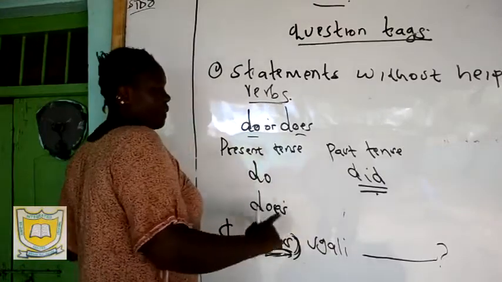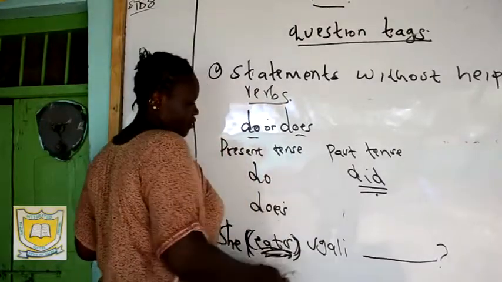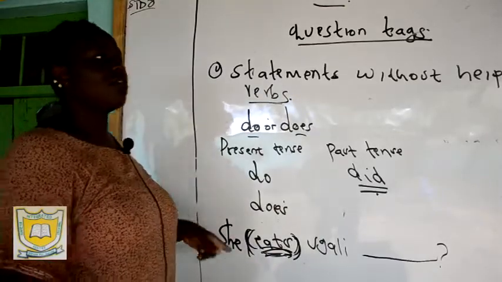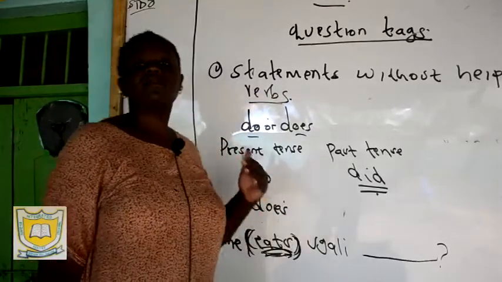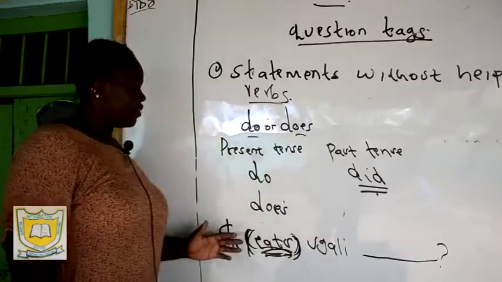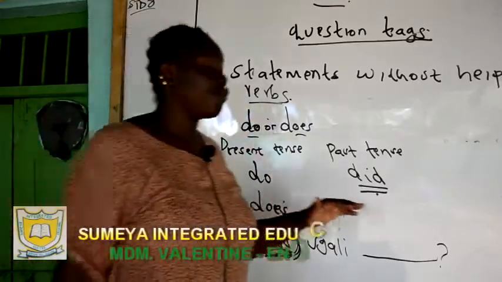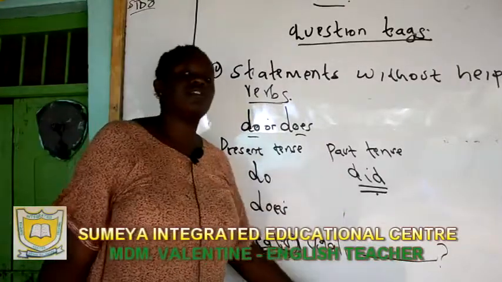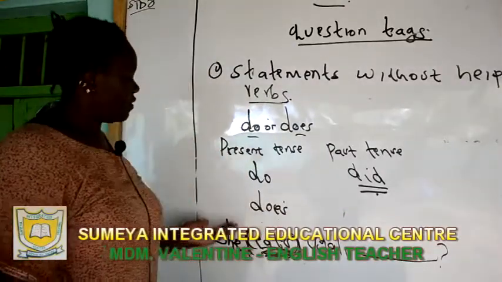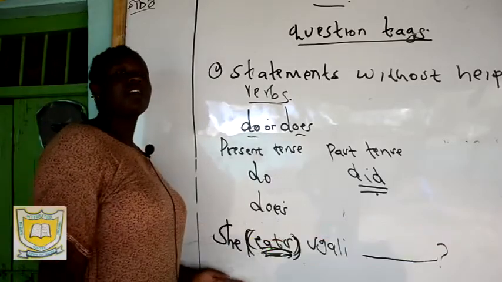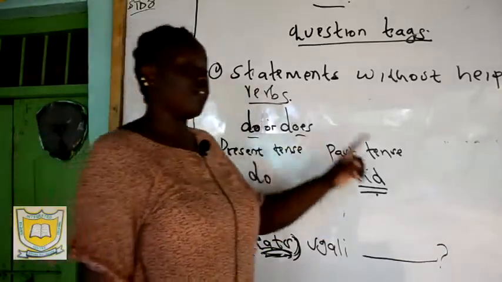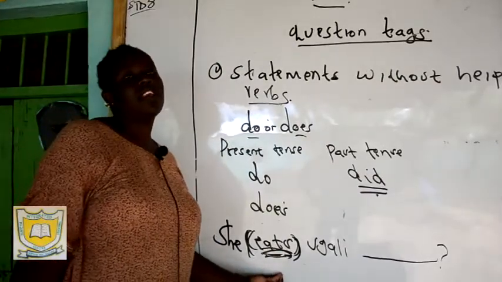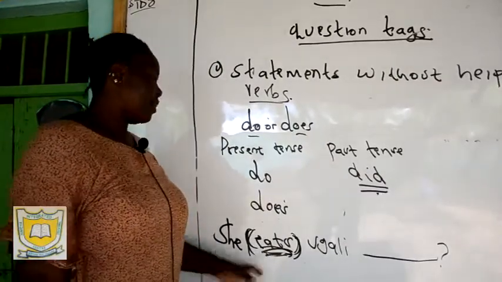So she eats ugali. The question tag is going to be what? Once you identify the verb in the sentence, you also look at the sentence. Is your sentence negative or positive? Positive. If your sentence is positive, you give it a negative question tag. If your sentence is negative, you give it a positive question tag. For example, in this scenario, my sentence is positive. So I'm going to give it a negative question tag, depending on the verb that I have been given in the sentence.